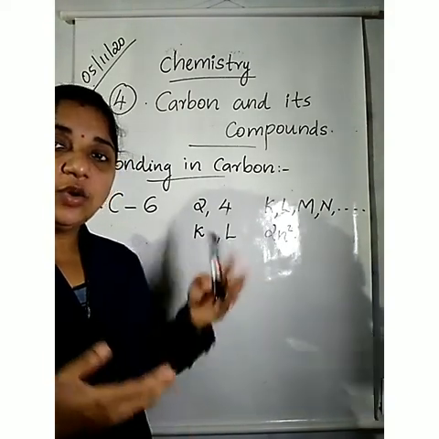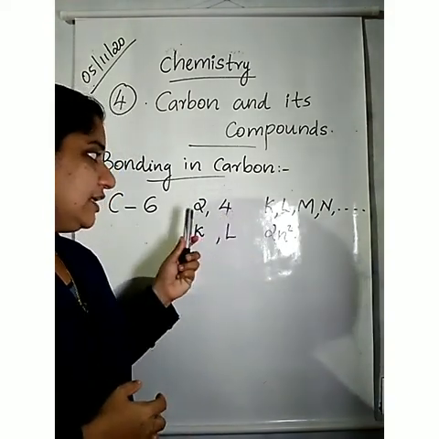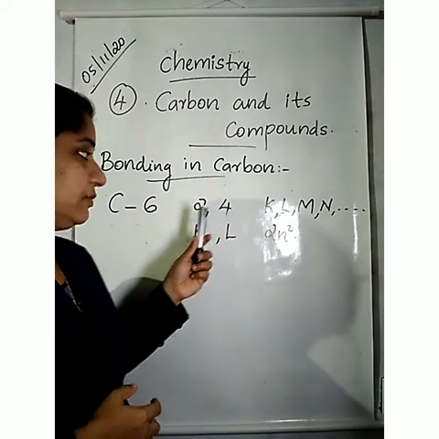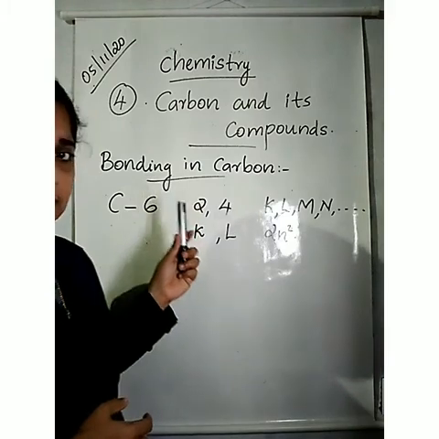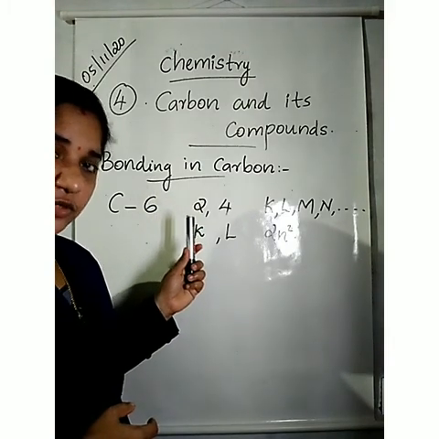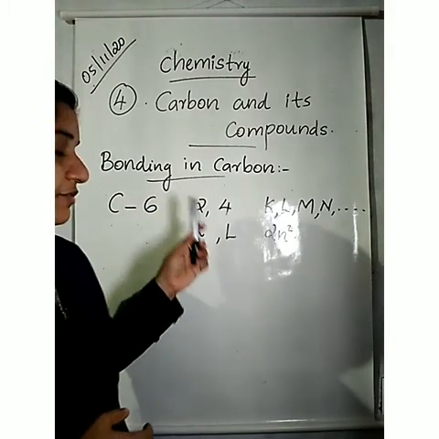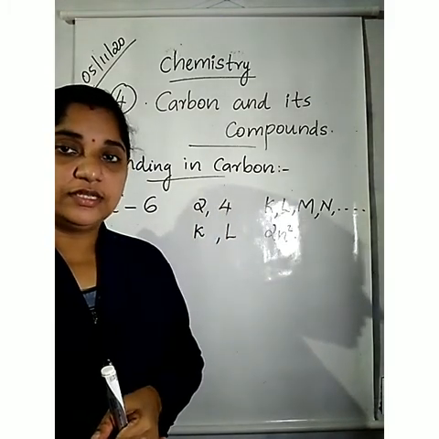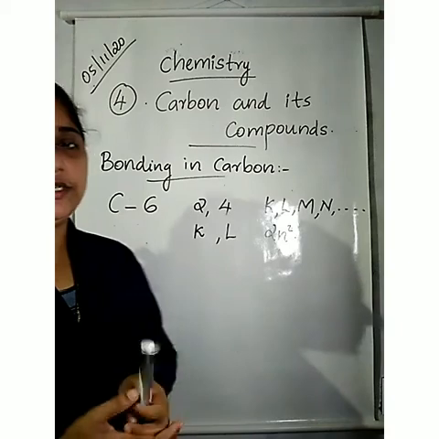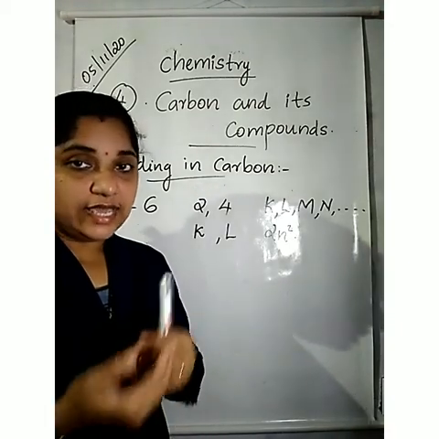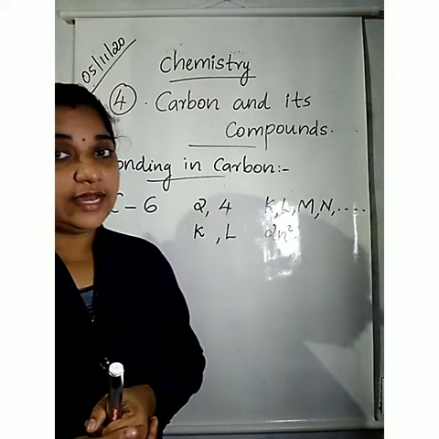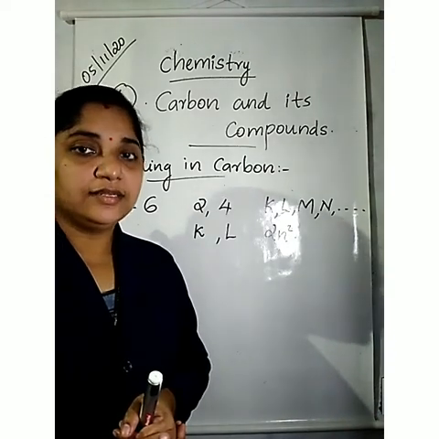Otherwise, it loses 4 electrons, and then it will get the stability of helium. Helium's outermost shell contains 2 electrons. So if carbon loses 4 electrons, it attains stability, or it gains 4 electrons. In that way also it attains stability.